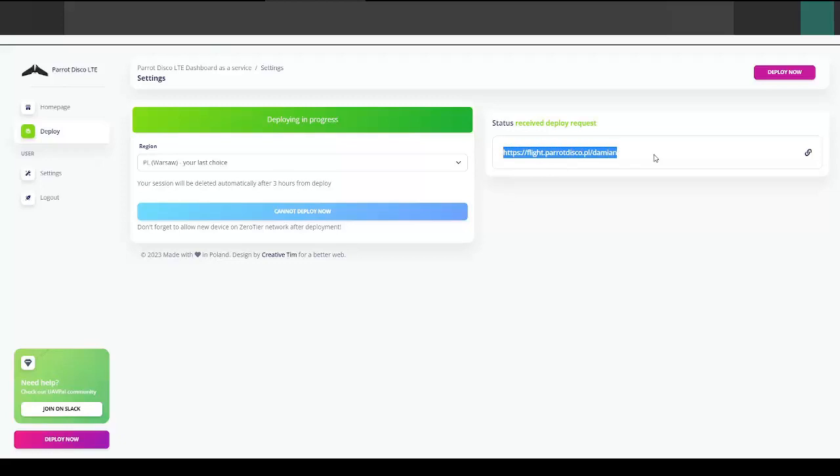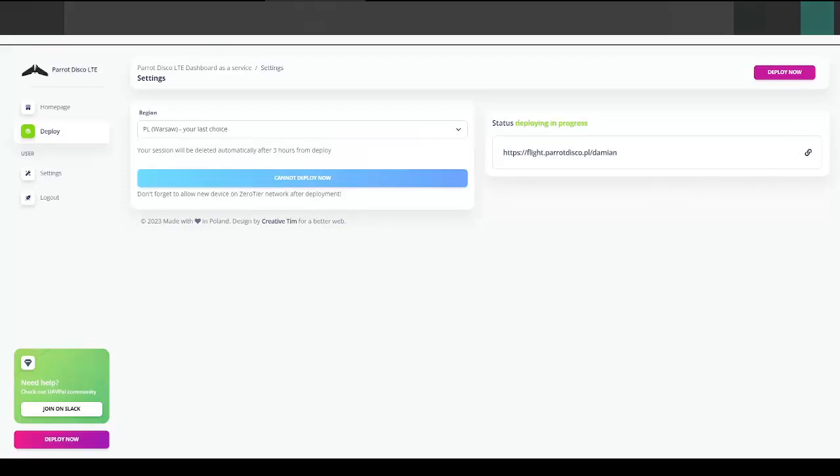Here is the flight link. You can remember that or copy it if you want. As you can see, the deployment is in progress. Your request has been accepted by the service and it is deploying now.